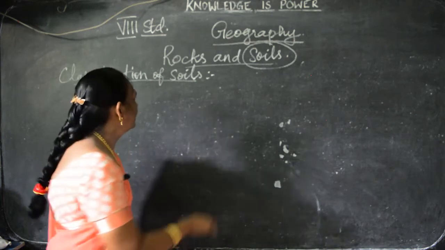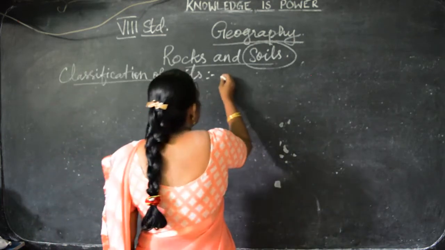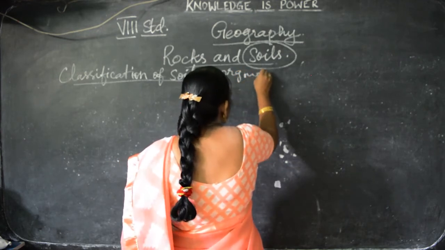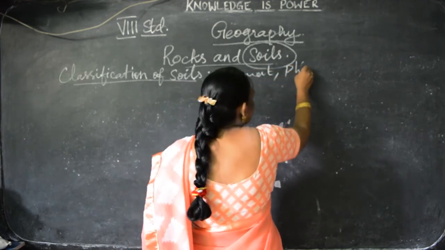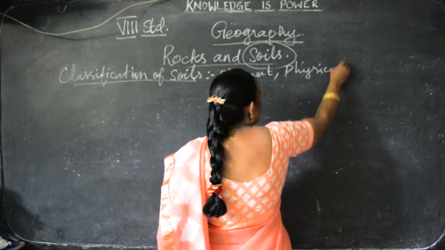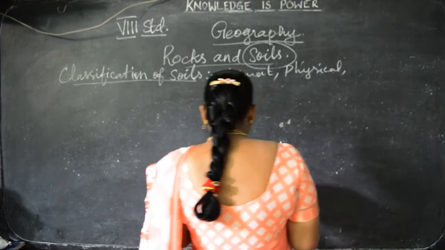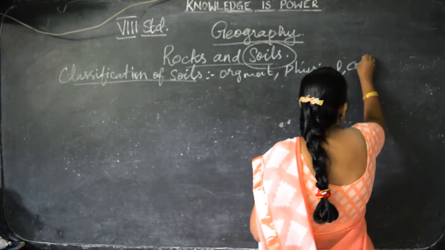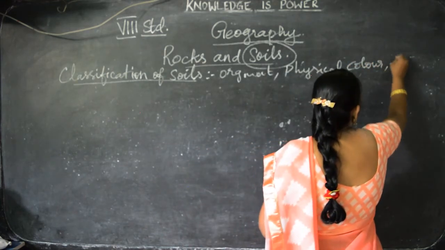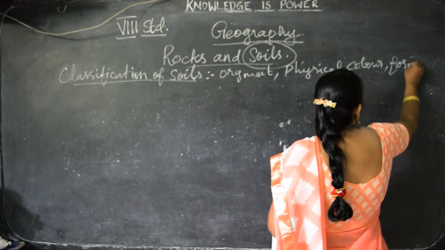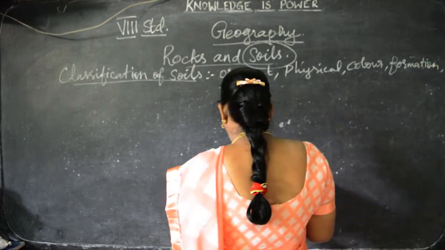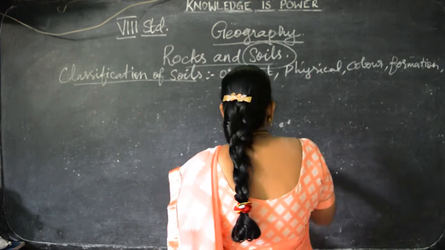The soil is classified on the basis of organic matter, physical properties, color, how it is formed, and chemical properties.